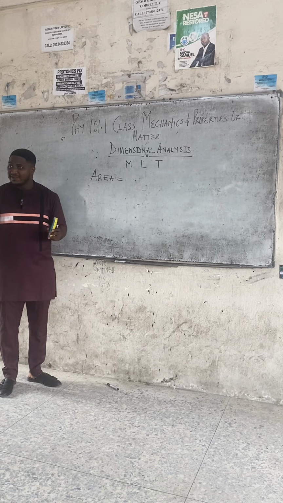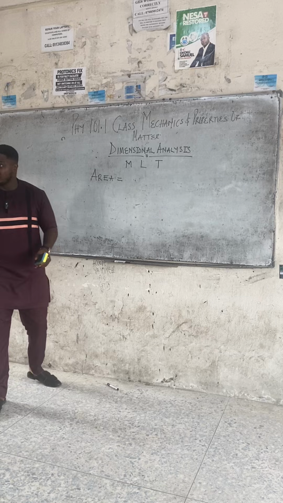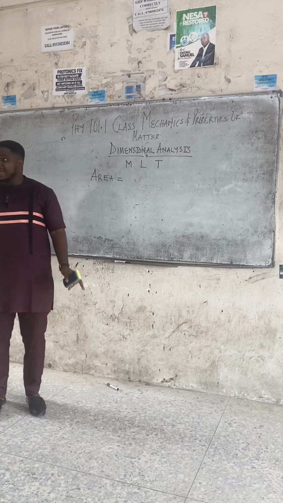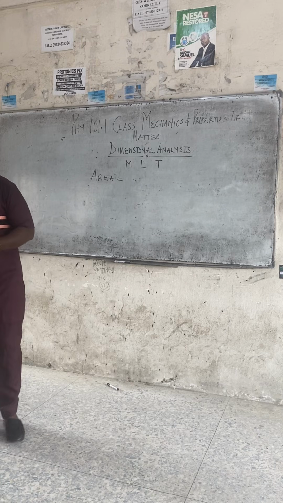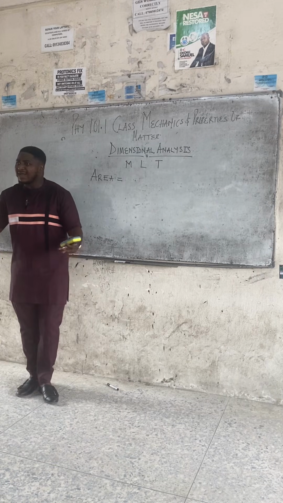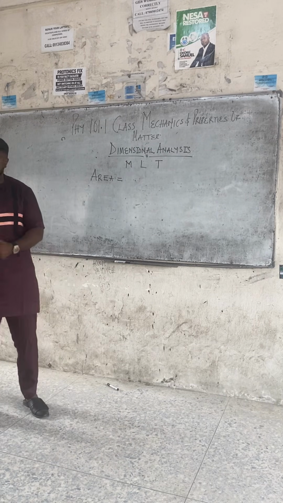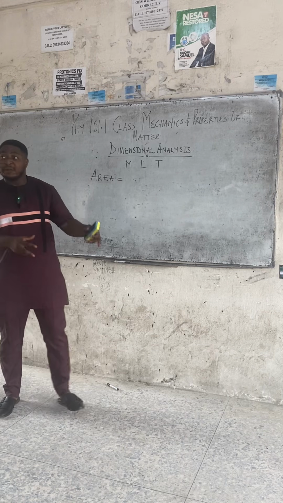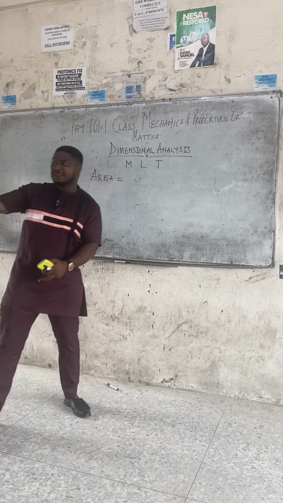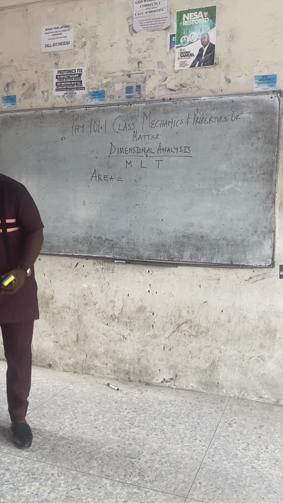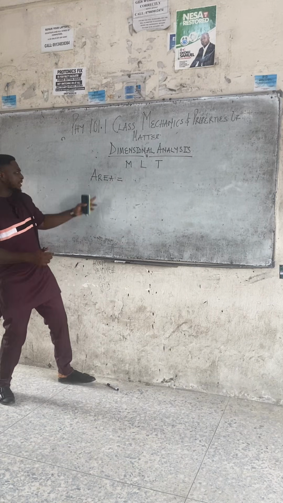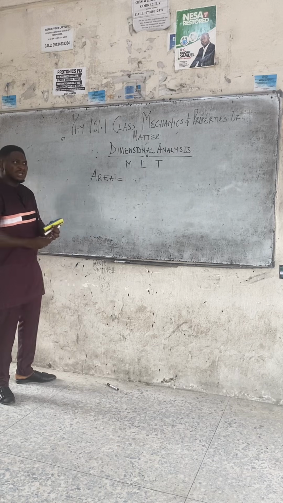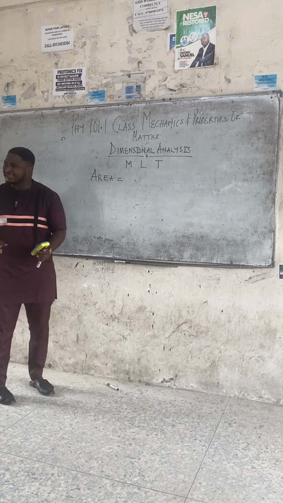Because in the exam, they say calculate the momentum. You don't know the formula for momentum and you are lost. Calculate the coefficient of friction. You don't know the formula for coefficient of friction and you are lost. Calculate the coefficient of viscosity. Calculate the Young modulus. Calculate the moment of inertia. Because you do not know the formula, you are stuck. Any question you are stuck on in physics is because of a formula you don't know. But this area of physics helps you to deal with formulas, because if I want to get the dimension for any quantity, I must write down the formula first. So in this area, I'll be looking at several quantities and their formulas.